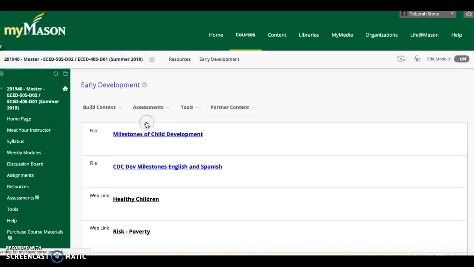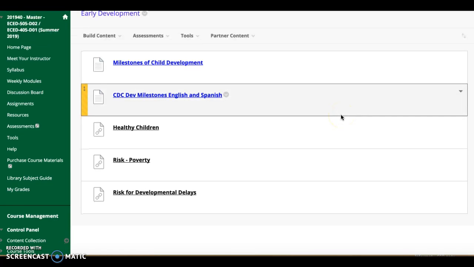And then just for some information on early development, here's a couple of links that you can use when you're trying to look at what typical development looks like. If you ever take a face-to-face class with me, I will say over and over again, ground everything you do in typical child development. For those of us that work in the field of early childhood special education, this is really important because we don't see typical development. So we tend to forget, what does a typical 3-year-old do? Or what are those milestones? Because our kiddos are so delayed.